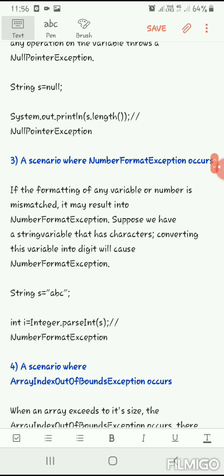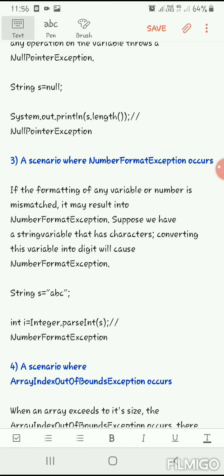Then number format exception. Number format exception is when we declare a variable of one type and we get the value in some other type. So here it is s equals abc. What is the type of s? It is a string variable.